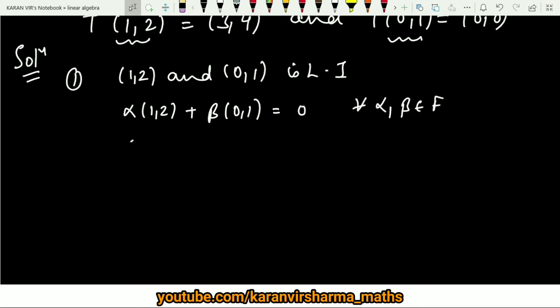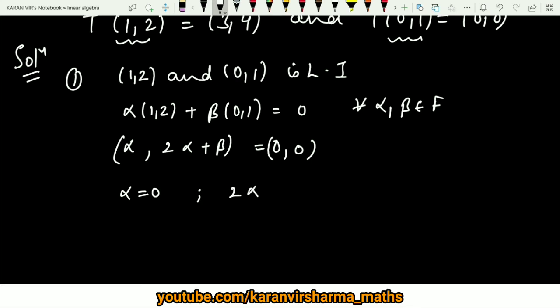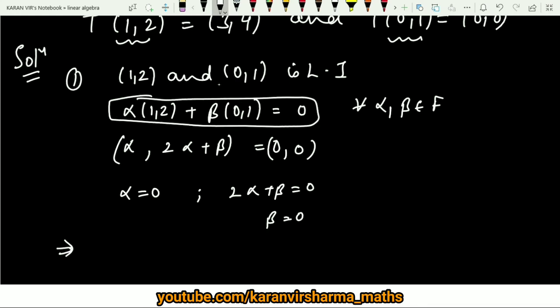Now this will be (alpha, 2 alpha plus beta) is equal to 0, and this 0 is nothing but the tuple (0, 0). Comparing the two tuples, alpha is equal to 0, and if 2 alpha plus beta is 0, alpha is already 0, so this implies beta is also 0. So we have proved that if the linear combination is 0, alpha and beta both come out to be 0, and hence these vectors are linearly independent.